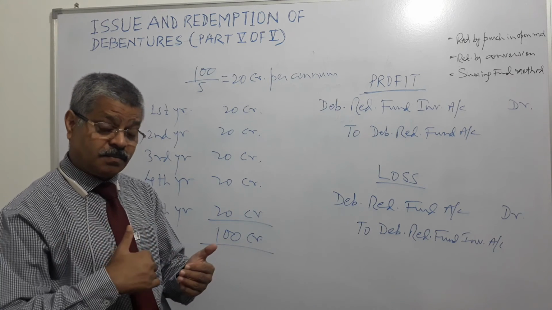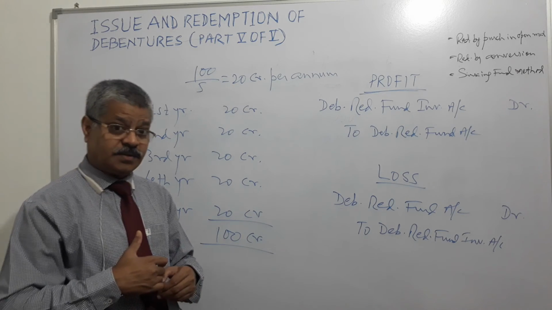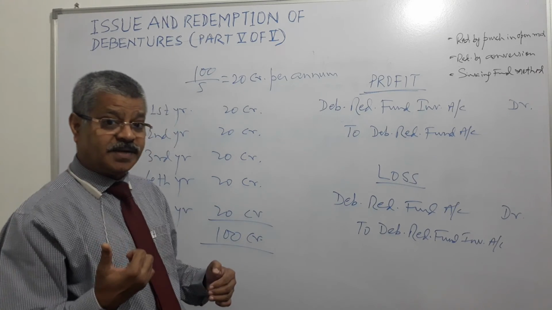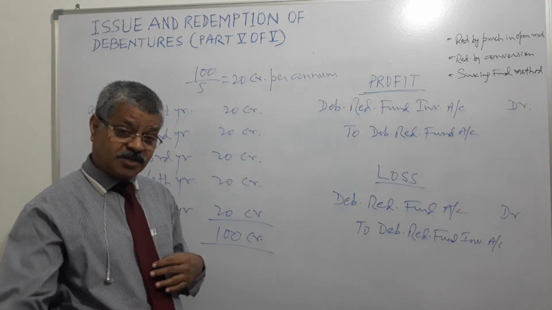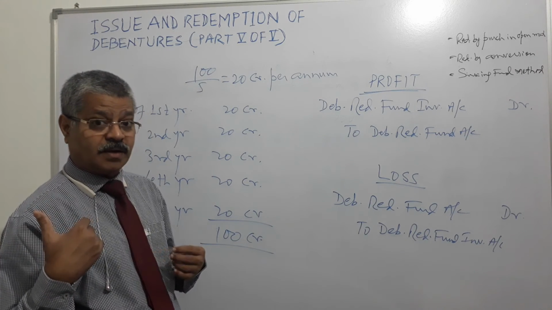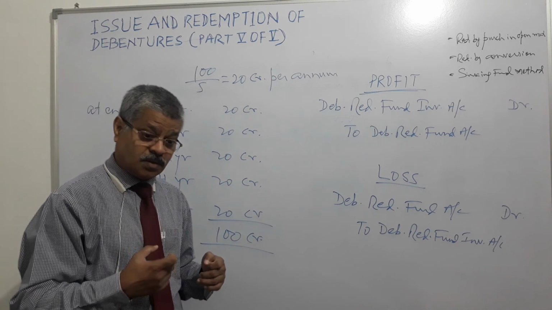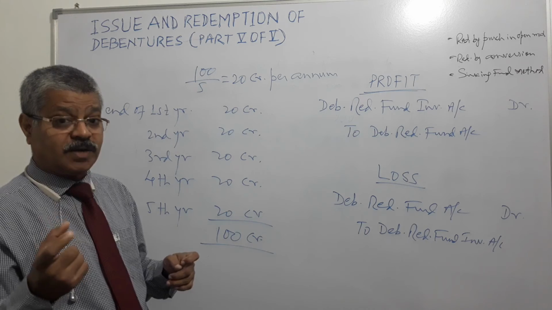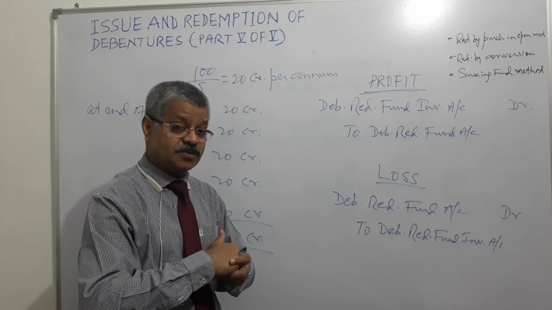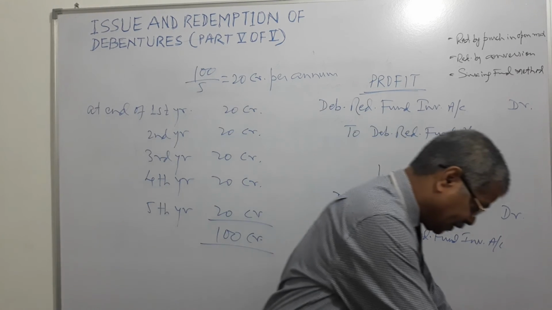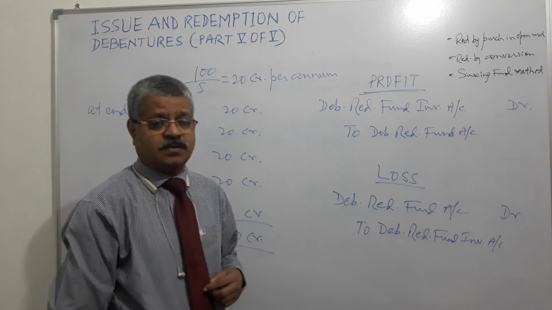So if they are buying back at discount, what happens? They are earning money, right? So some amount will be credited to profit on redemption of debentures account. And if the company is buying back from the open market at premium, the company will lose something. So that loss amount, premium amount will need to be debited to loss on redemption of debentures, right?